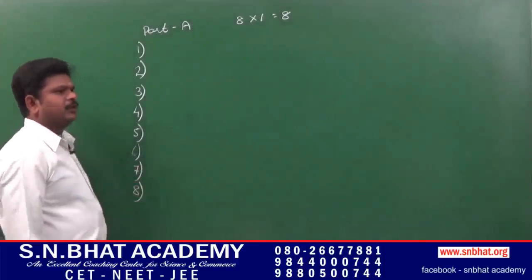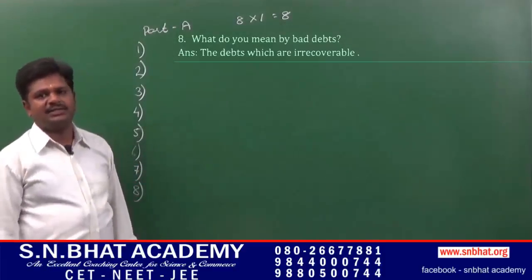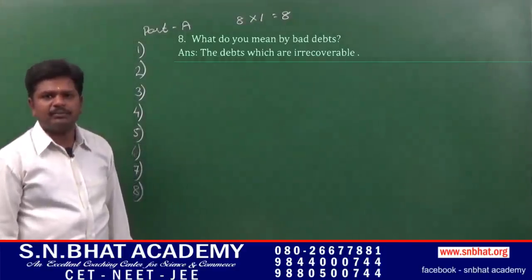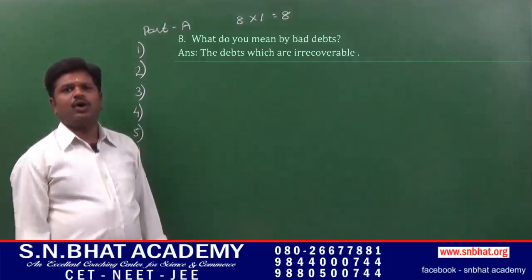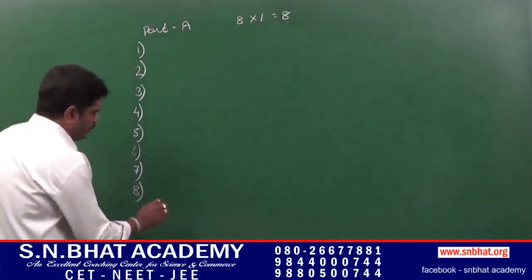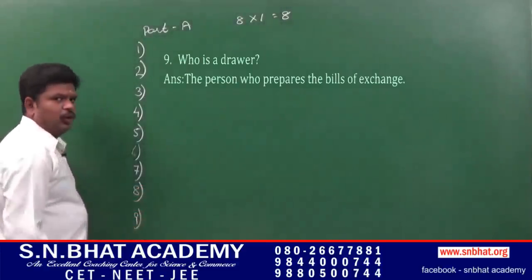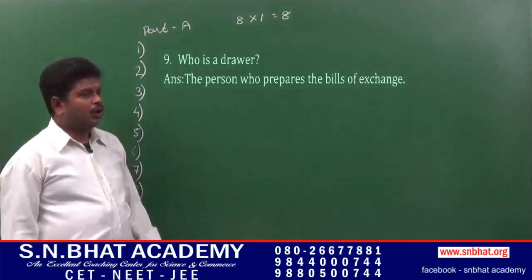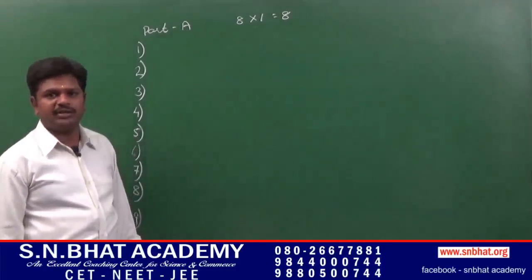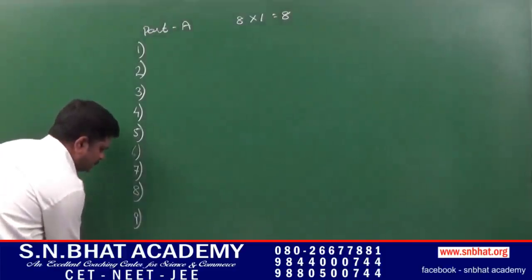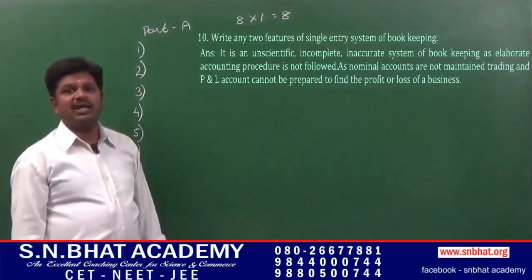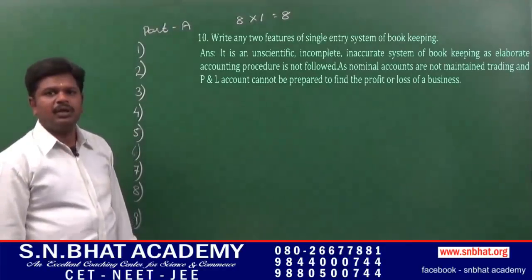Question number 8, what do you mean by bad debts? The debts which are irrecoverable, which is entered on the debit side of profit or loss account. Question number 9, who is a drawer? Drawer is a person who prepares the bills of exchange. Question number 10, what are the features of single entry system of bookkeeping?